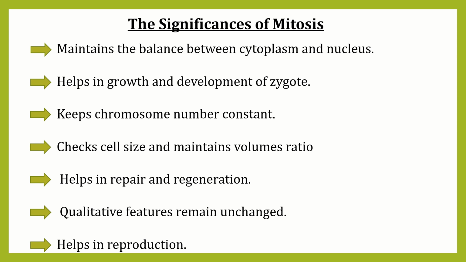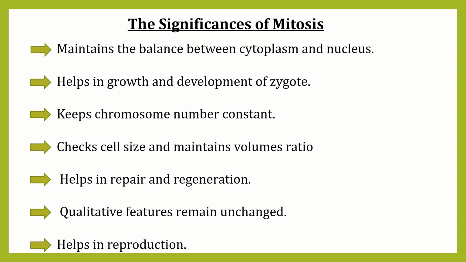Now, the fourth significance. Mitosis checks cell size and maintains volume ratio. Through mitosis, the cell does not increase very much and the cell does not shrink either. So, a standard cell size and shape are maintained only by the process of mitosis. It also maintains volume ratio.